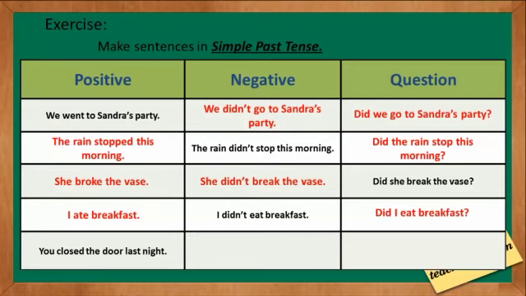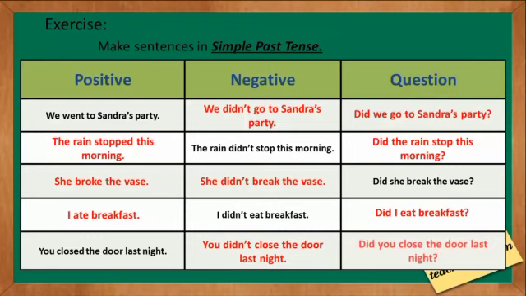You closed the door last night. So we are going to use didn't with the first form of verb. You didn't close the door last night. And in question we will use did you close the door last night? Students, I hope your concept of the past indefinite tense of positive, negative and question statements is clear now, and you will definitely enjoy practicing it at home.